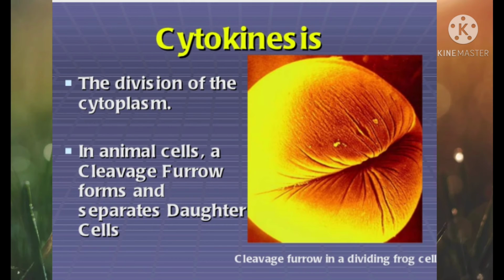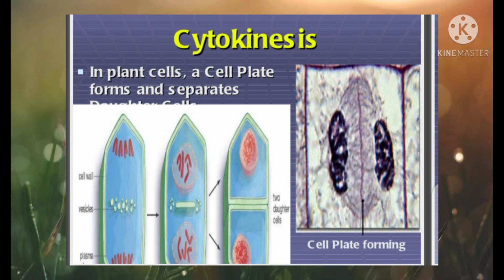Then after, the cytoplasm divides by cytokinesis and two new cells are formed, which are called daughter cells. During cytokinesis, a notch is formed at the equatorial plane of the cell, which deepens gradually and thereby two new cells are formed. However, in case of plant cells, instead of a notch, a cell plate is formed exactly along the midline of the cell, and thus cytokinesis is completed.